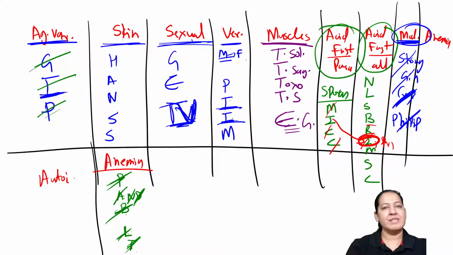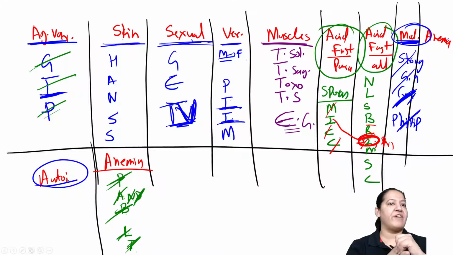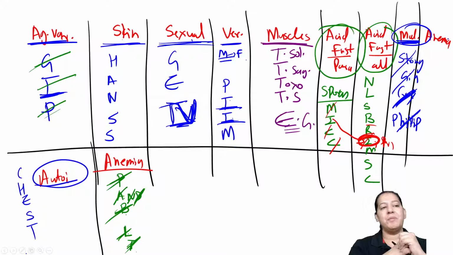Tell me the name of the parasites which cause autoinfection. The last. Who will tell me the name of the parasites which cause autoinfection? What was the mnemonic? The mnemonic is CHEST. भूल गए क्या सब लोग? You may be knowing the full form of CHEST. What is T in this CHEST? Tell me only T. Don't tell me others. I know you know others.